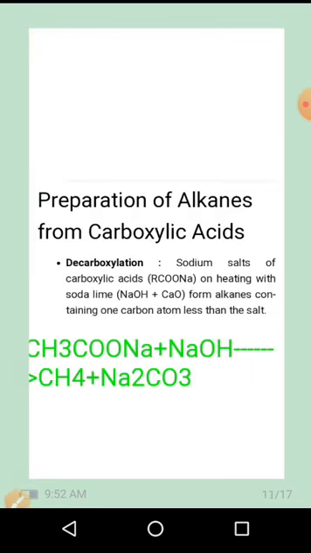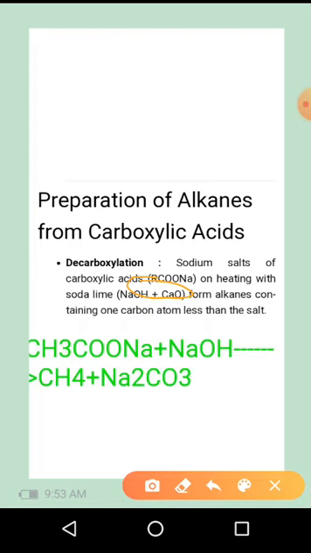Next one is preparation of alkane from carboxylic acid, in the decarboxylation method. Here the sodium salts of carboxylic acid on heating with soda lime give alkanes containing one carbon atom less than the salt.